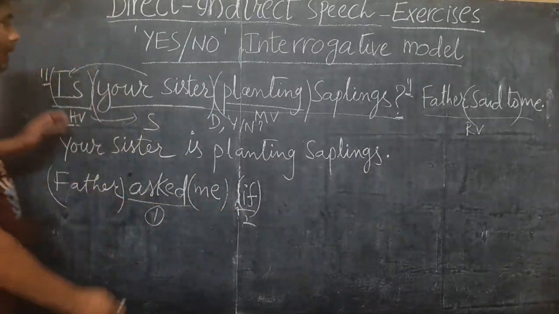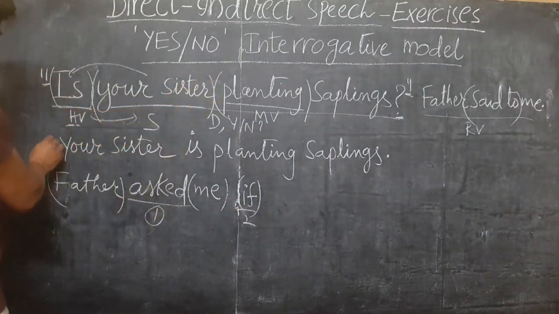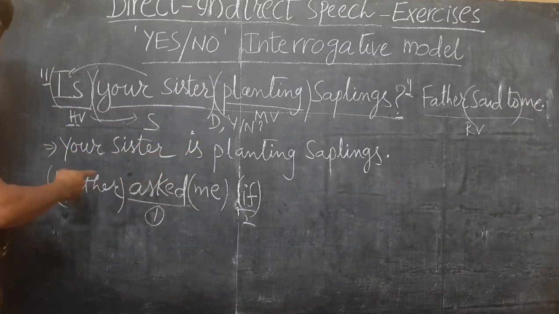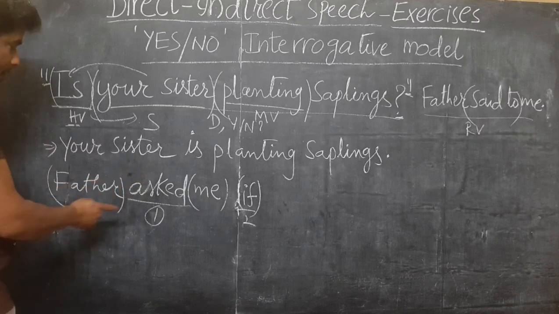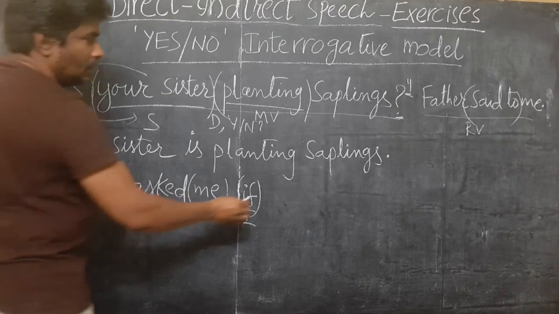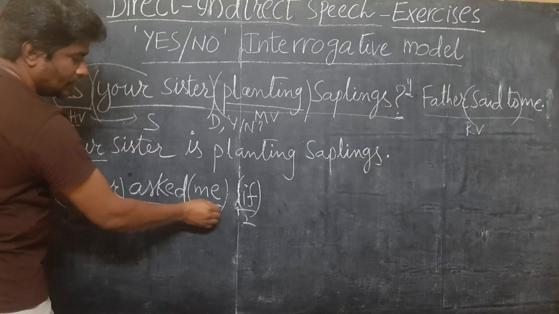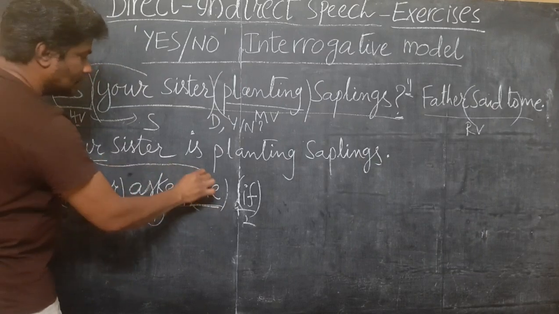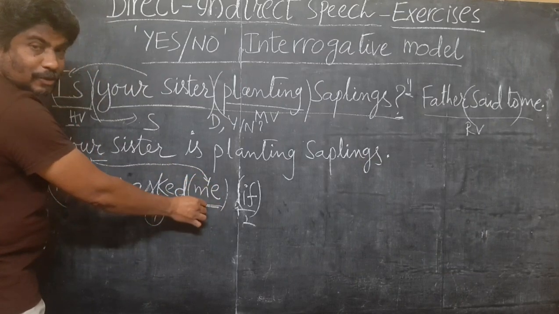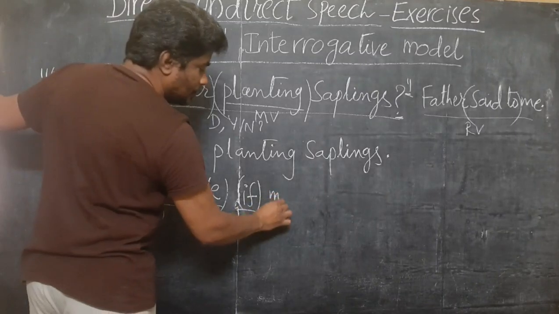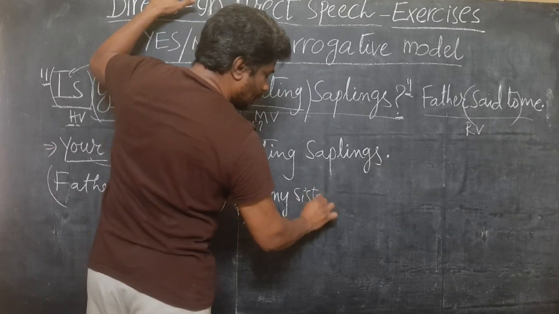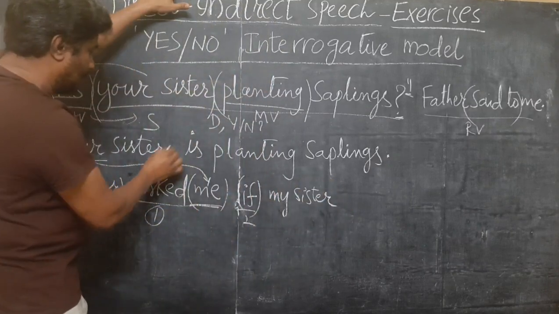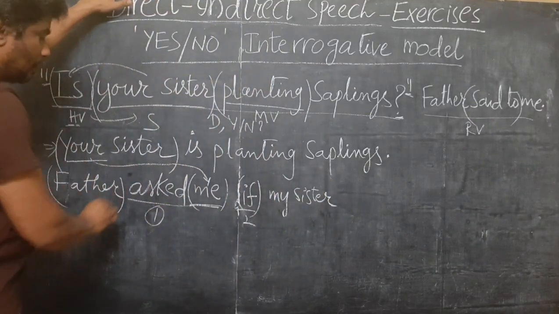Now we shall come to the dialogue. You have to take the yes no interrogative sentence into consideration. "Your sister", he is asking me. So "your" means he is talking about me. He is asking about my sister. So "your" changes to "my". Sister, a common noun, remains the same. My sister. Again, the change in pronoun is completed.